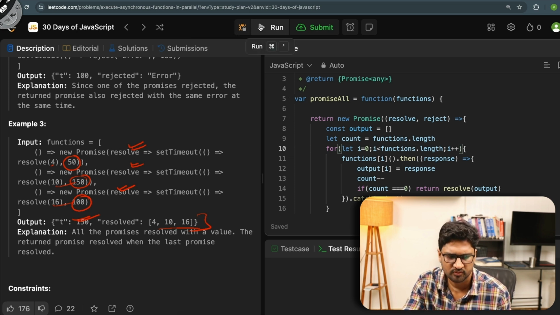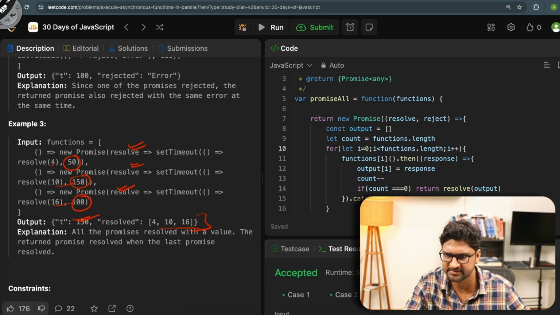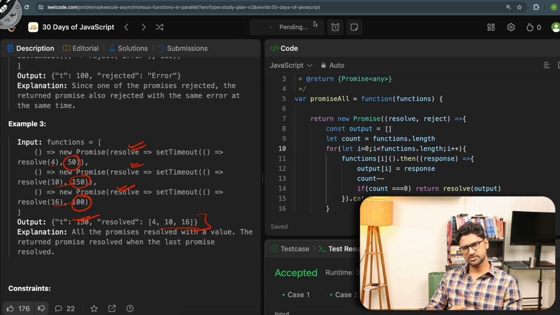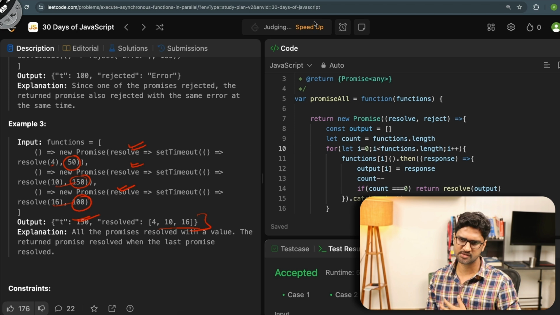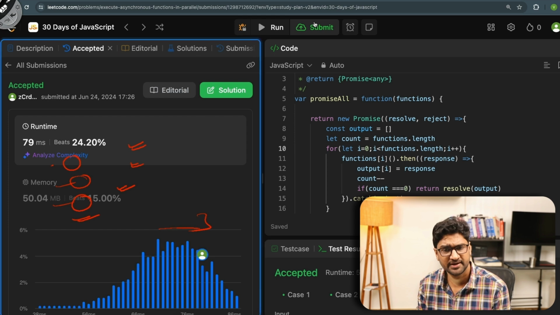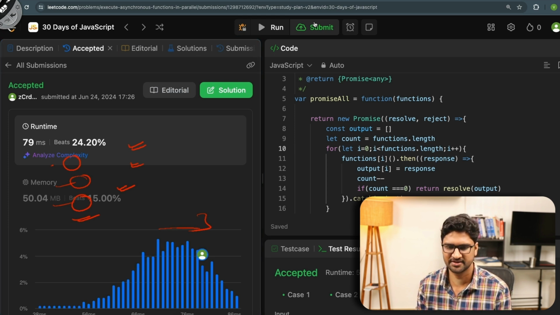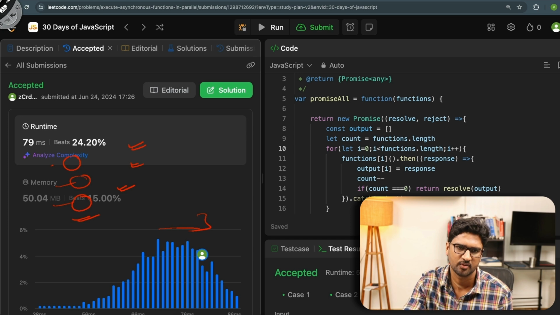Let's try to run this and see if it works. Perfectly, all the cases are working fine. If I go and try to submit to see if the code is submitted, let's see what the output is. I'm hoping that my solution will be accepted and submitted to LeetCode. Perfect. So my solution has been accepted. It has beaten 24.20%. 79 milliseconds is the time that it took. Fair enough. Now we are good to go. Let's move to the next question.